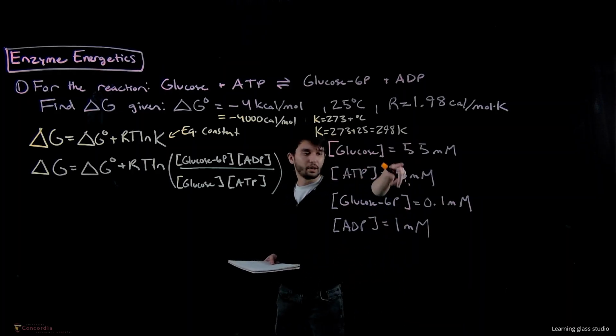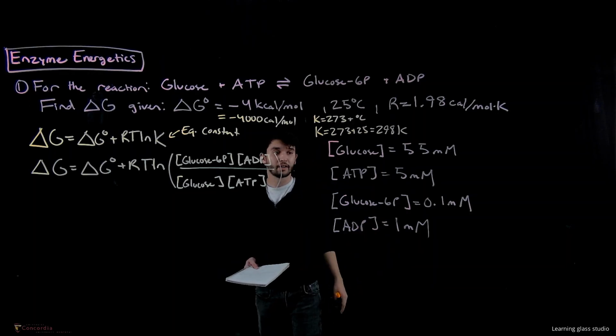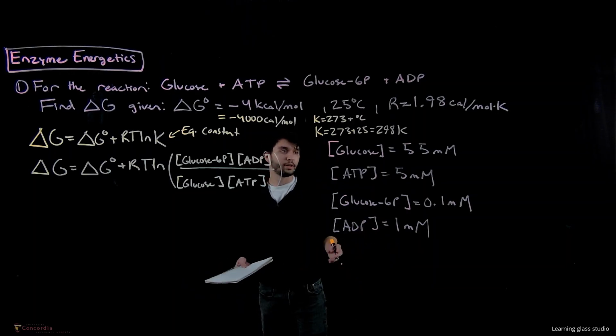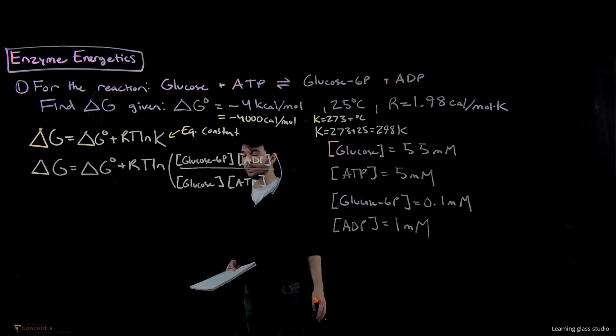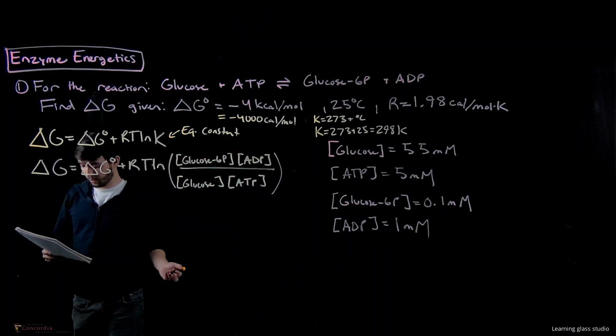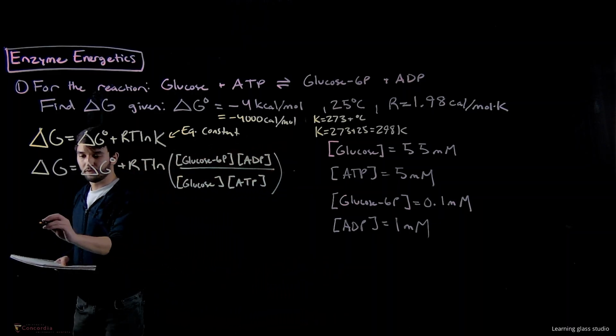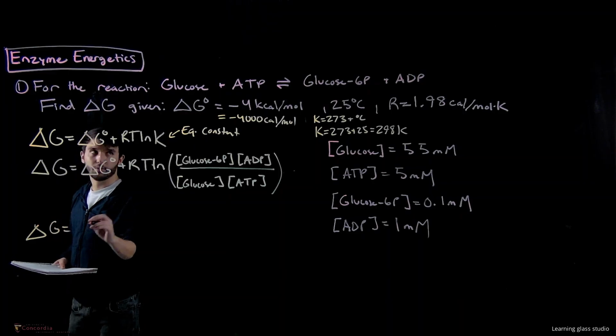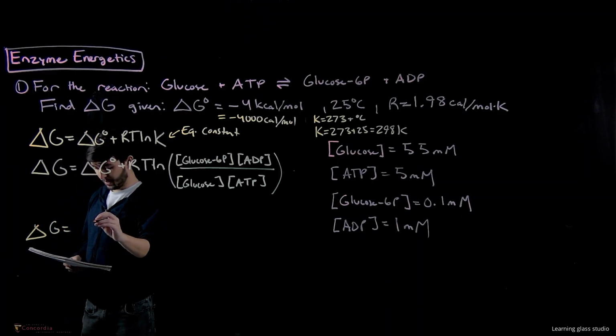We can keep all of the reactant concentrations the same because they all have the same unit of millimolar. So what we can do now is fairly straightforward. Delta G is equal to delta G standard, so minus 4,000 calories per mole.